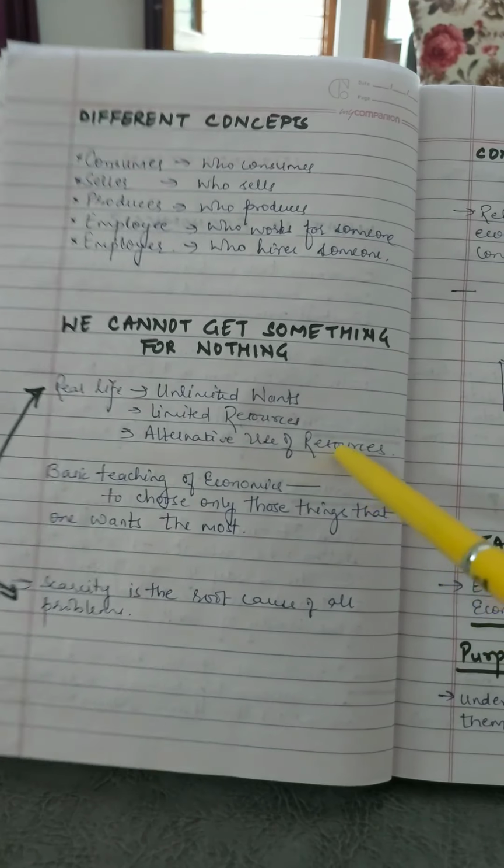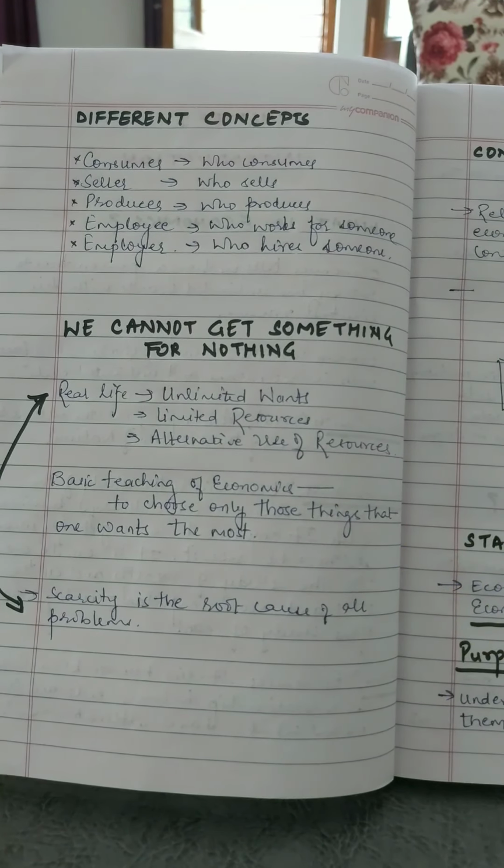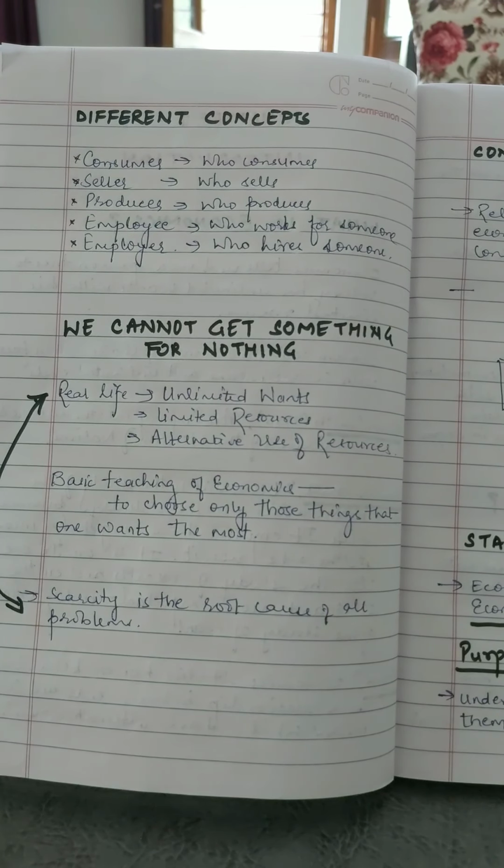And hence we need to do certain activity or action in order to use those limited resources available to us, because we need to buy those limited resources. And how are we going to buy them? By generating an income for ourselves, which can be used to buy the resources that we require for our own satisfaction.